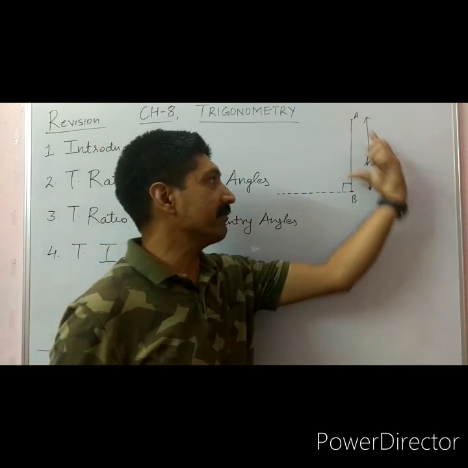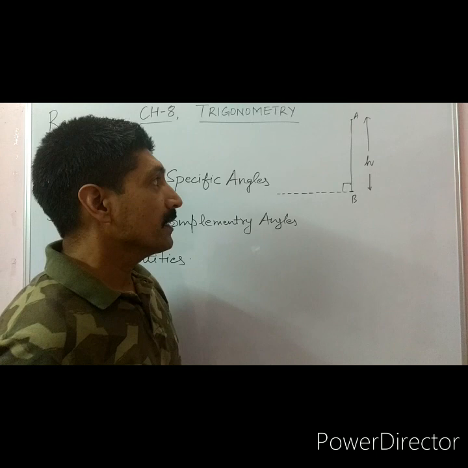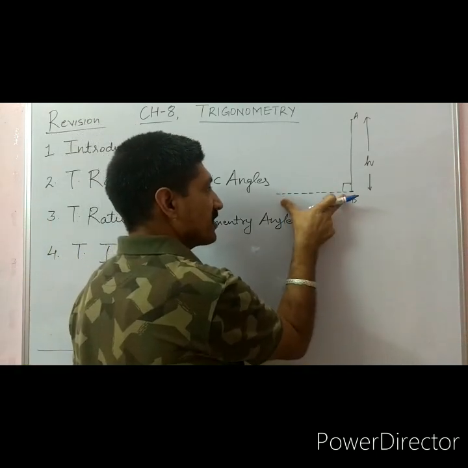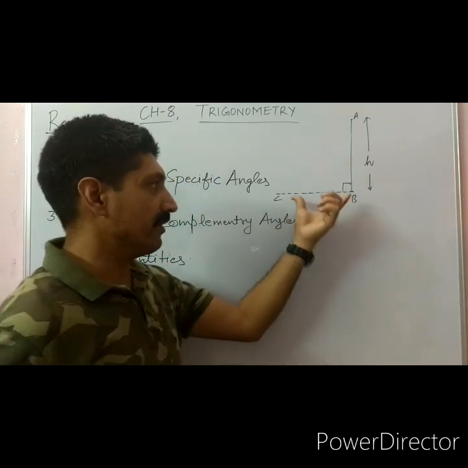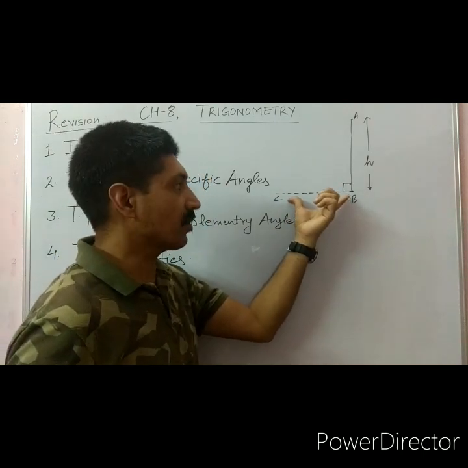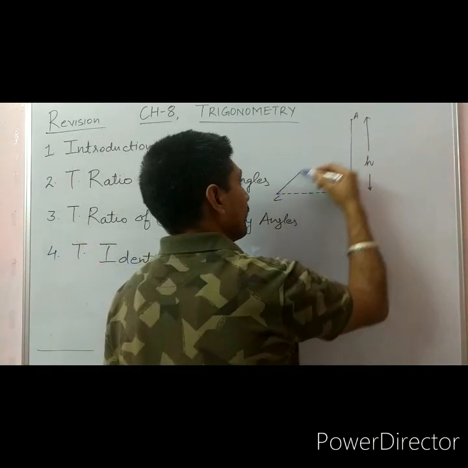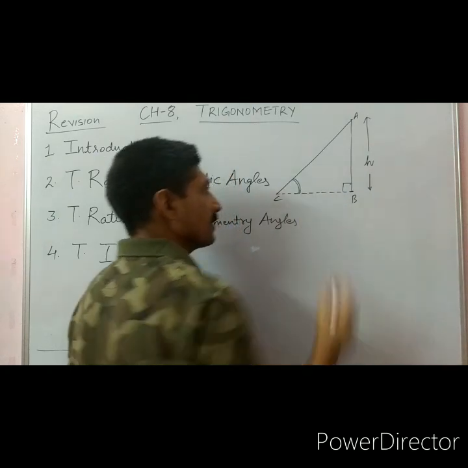This AB can be any tree, any tower, or any pole, and this distance C we can measure very easily because this is the ground surface, and we can measure this angle also, angle C here.